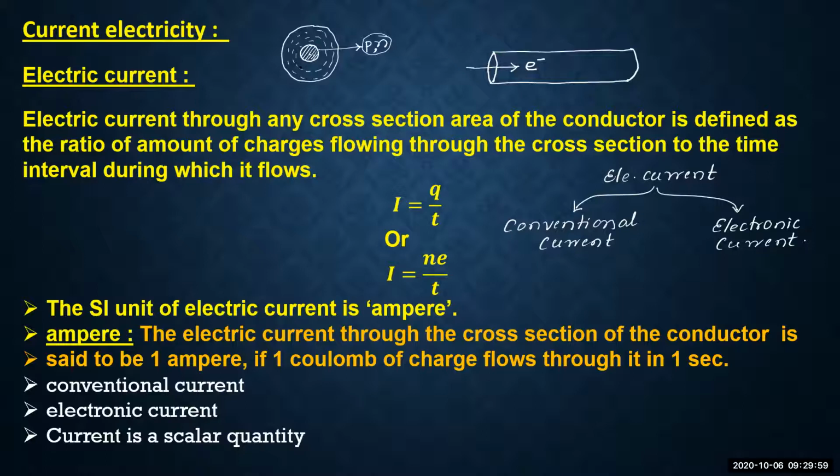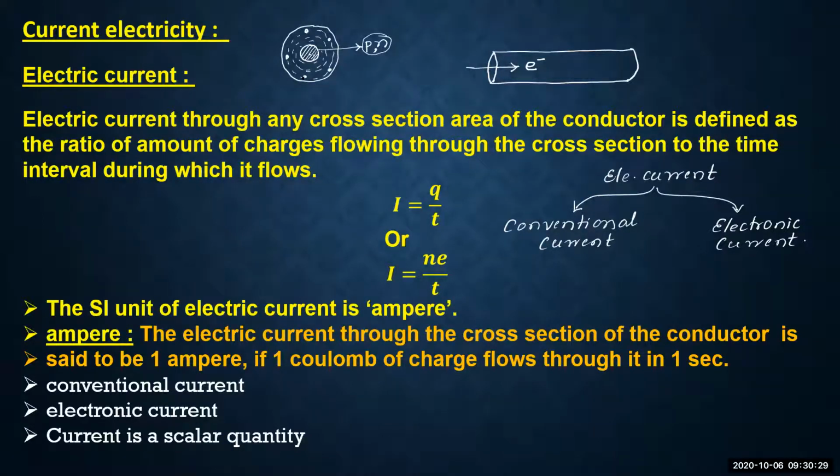Particularly the electrons in the outermost orbit are free to move, because they are loosely bonded with the nucleus. They have a very small force of attraction with the nucleus because of the distance.